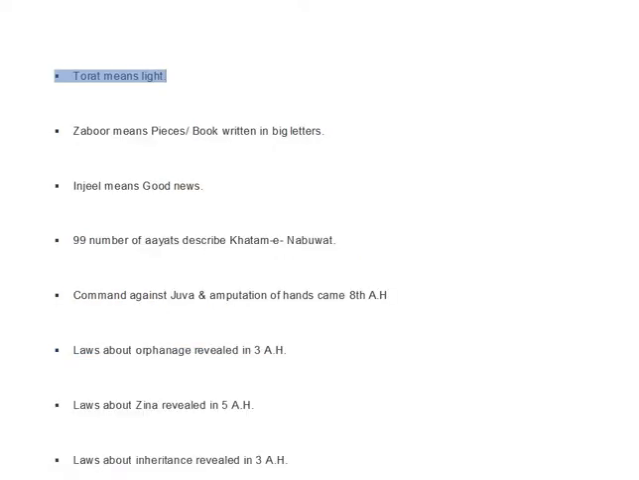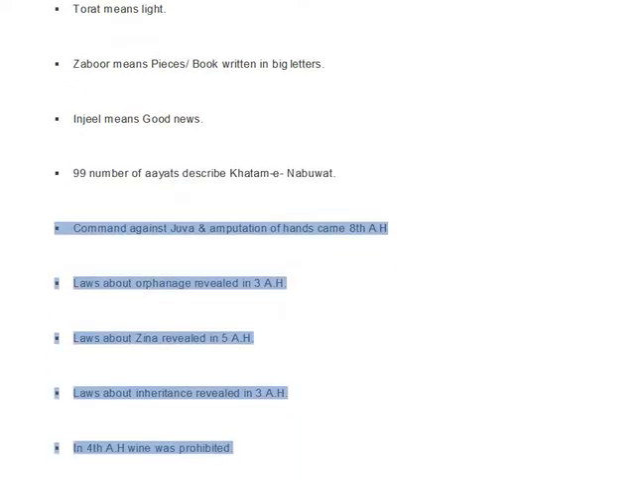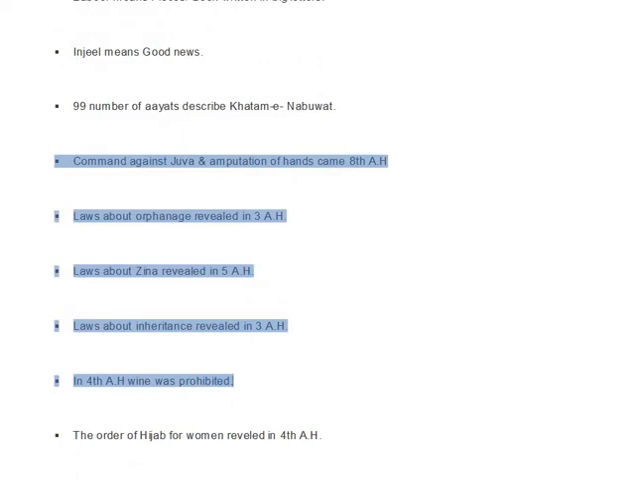Torah means light. Zabur means pieces, a book written in big letters. Injil means good news. 99 ayats describe Khatam-un-Nabuwwat. Command against gambling and amputation of hands came in 8th AH. Laws about orphanage were revealed in 3 AH.